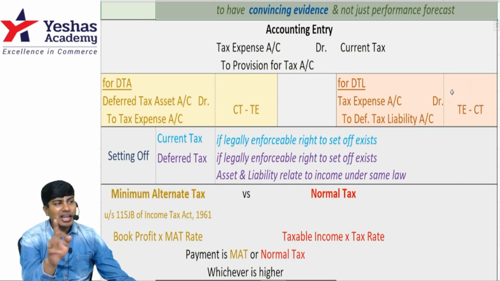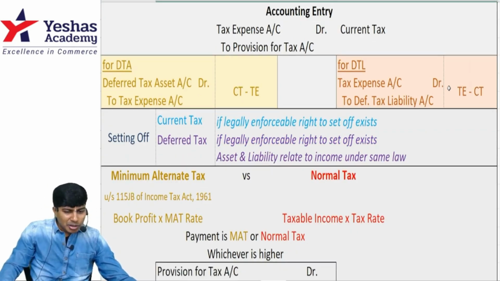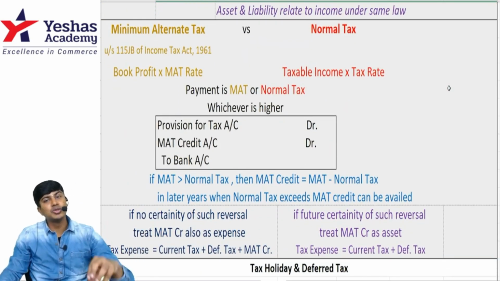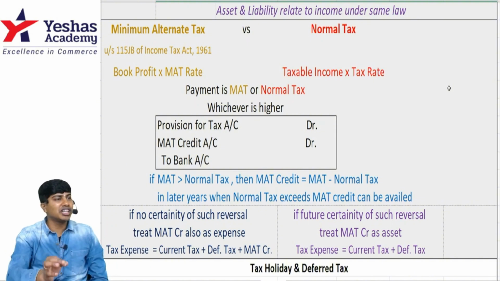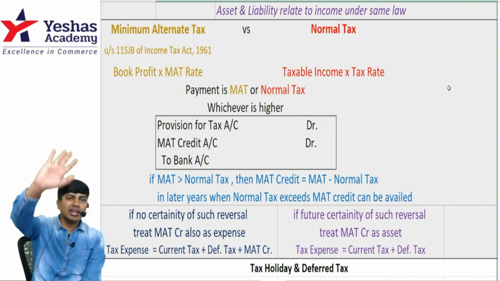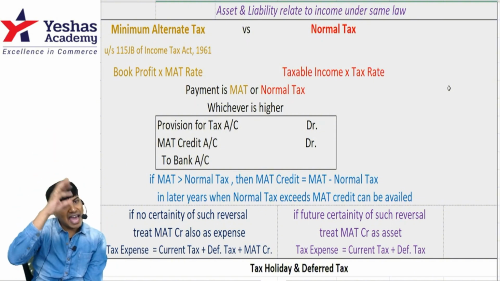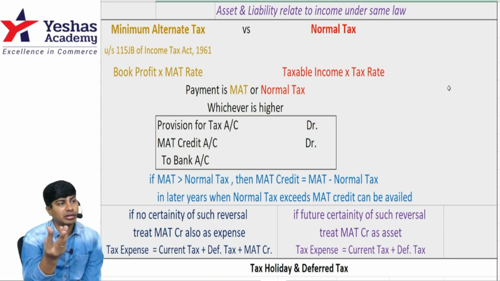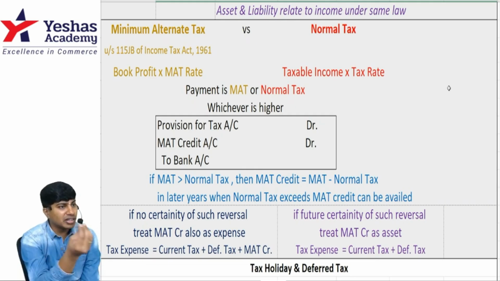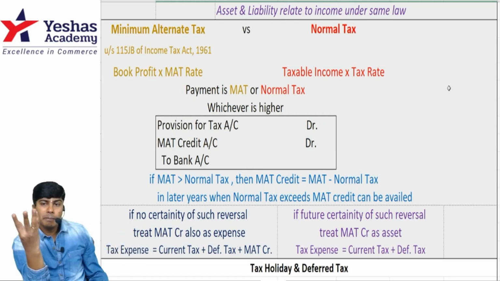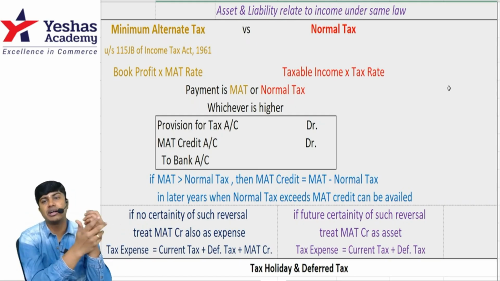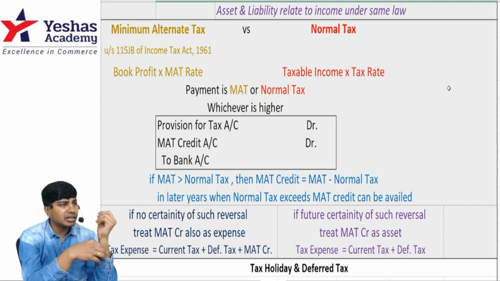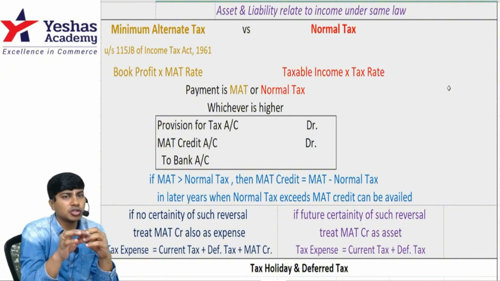Very simple. Now talking about payment. When we are about to pay, then comes a new section called 115JB. This 115JB is an act within an act. It will by itself tell some profit, some computation, some tax. Based on 115JB, you compute income tax. It is called MAT, minimum alternate tax. It is the minimum money that should be paid.